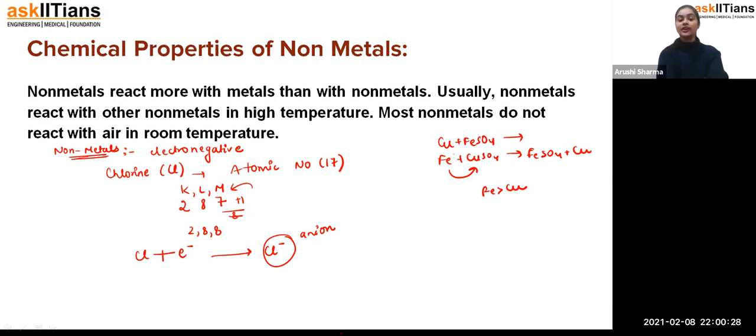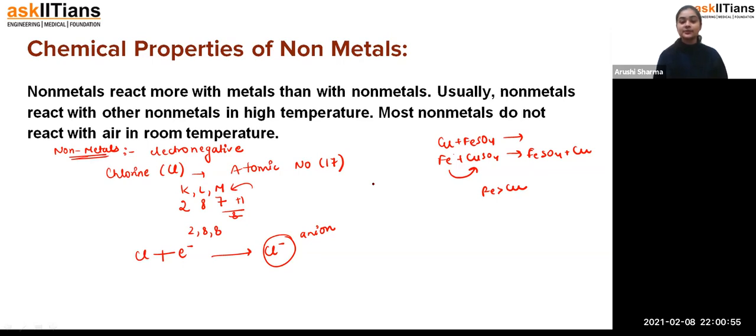Students, non-metals and non-metals do not react with each other. If they are to react, you have to give them some type of condition. At room temperature, they don't react. Fine. So non-metals do not react with each other, and non-metals do not react with air at room temperature as well.